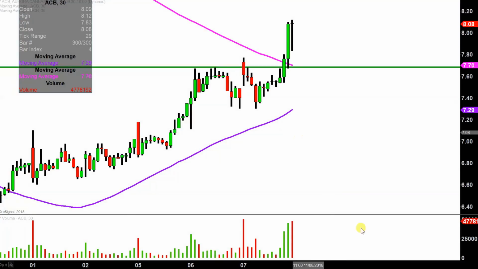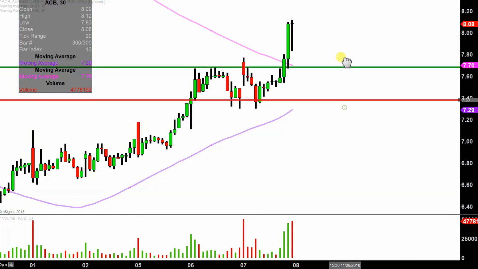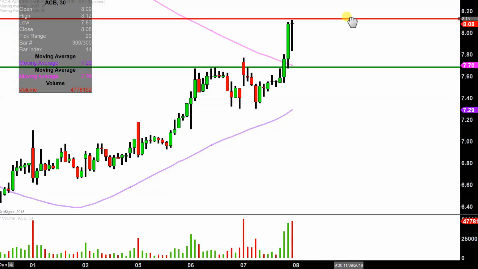As far as areas of resistance are concerned, pretty straightforward right now, and that is just simply where the party stopped today, right up there at $8.15. So $8.15, public enemy number one going forward. The good news is the price did not close very far below it. So assuming there's no gap downs or anything, it's looking like the price can resume tomorrow morning immediately trying to do battle with it once again.